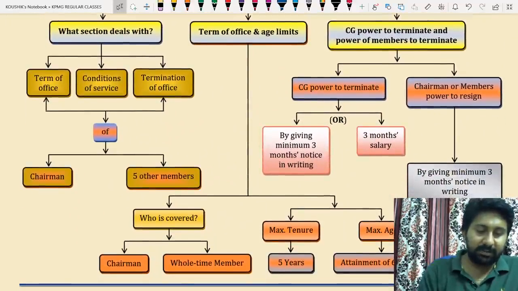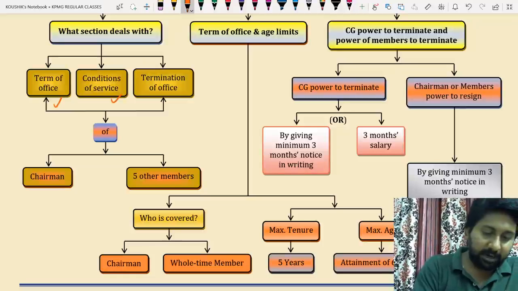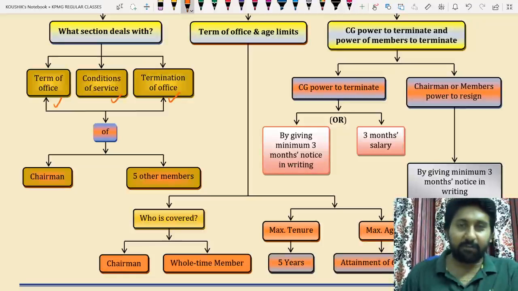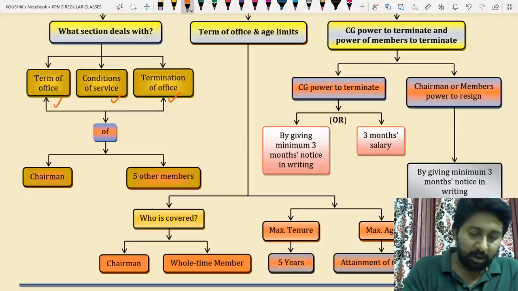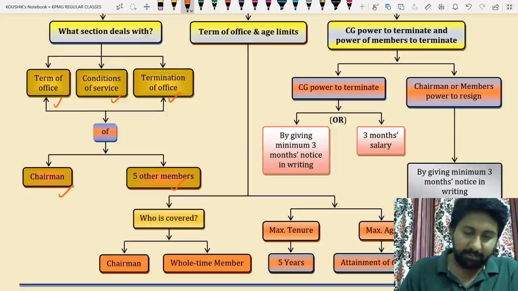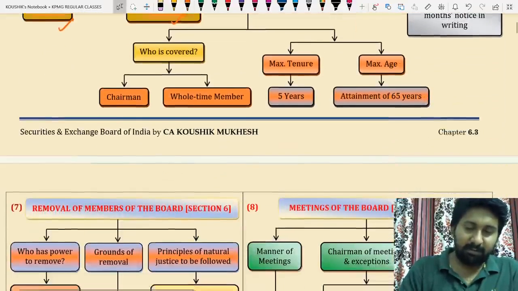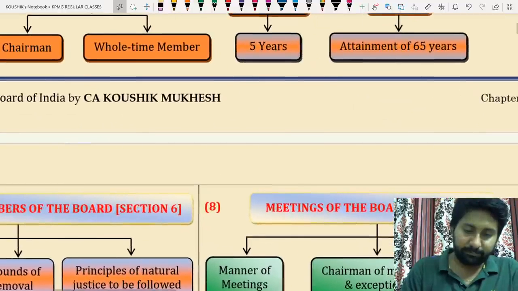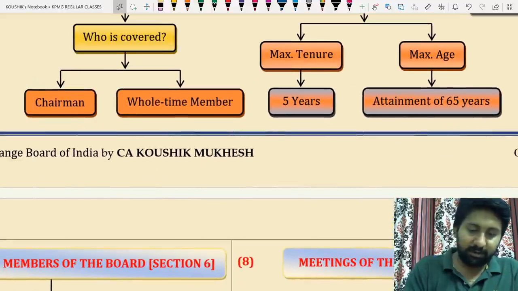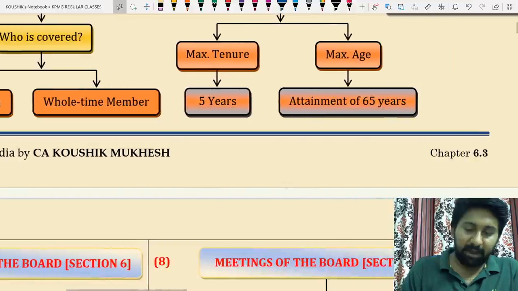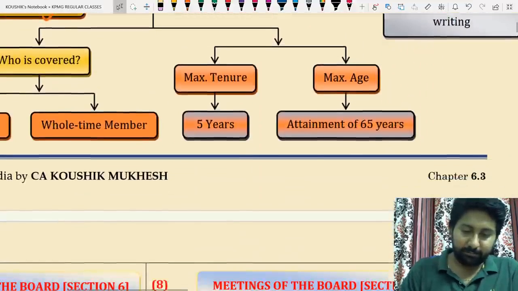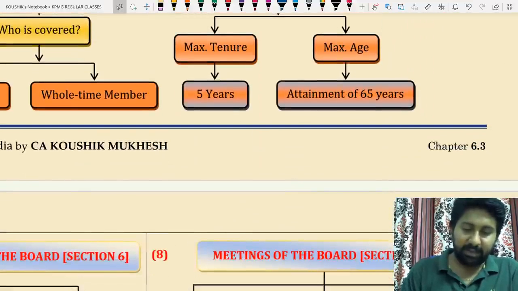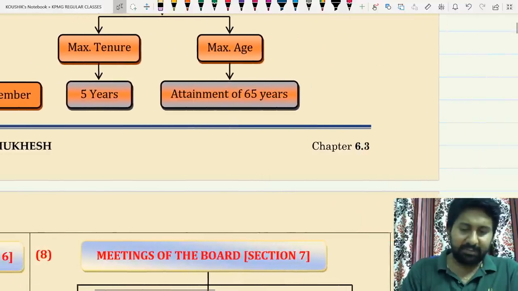What section deals with term of office, conditions of service, termination of office? Chairperson and 5 other members. Term of office and age limits. Who is covered? Chairman and whole time member. Maximum tenure will be 5 years and maximum age limit will be attainment of 65 years.